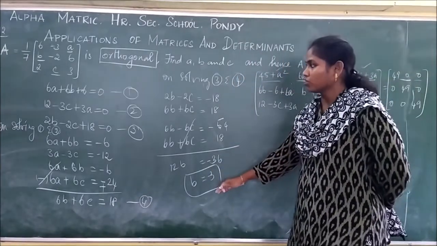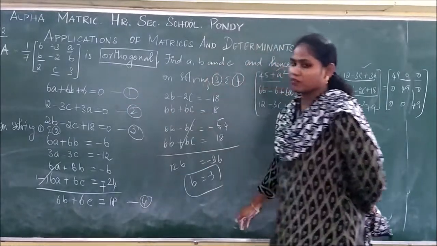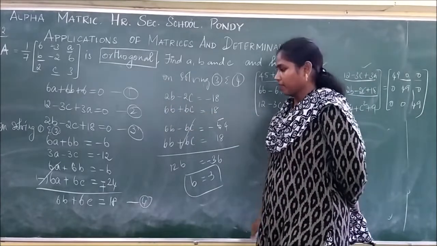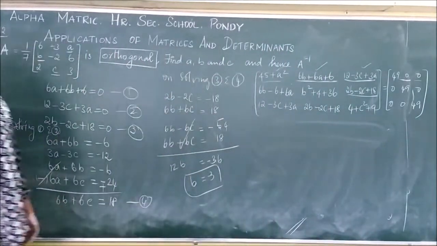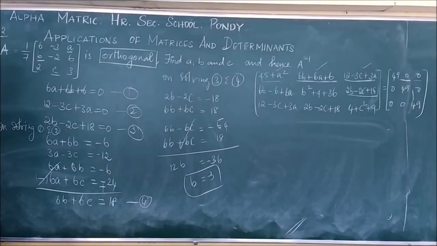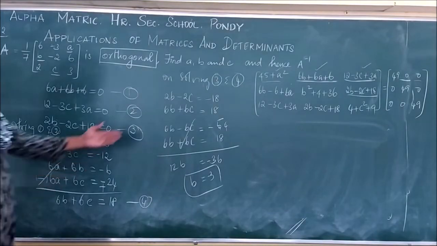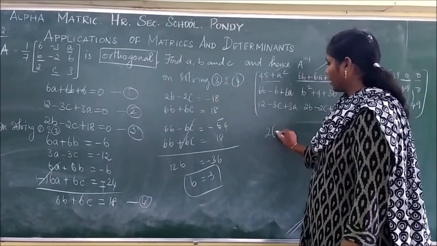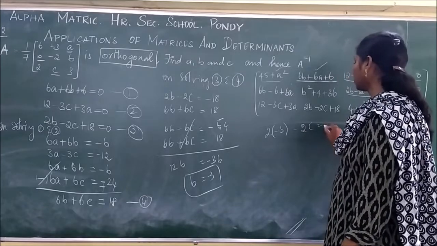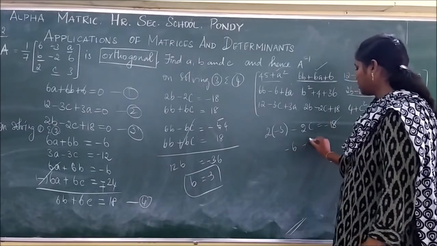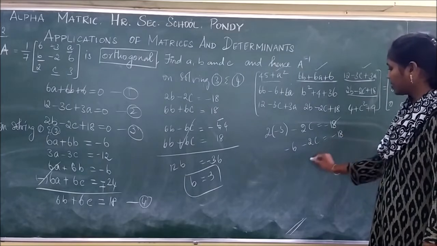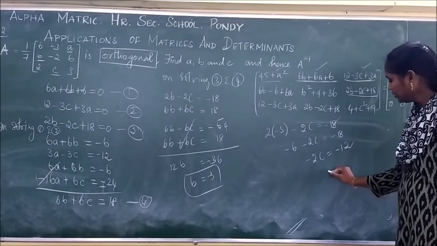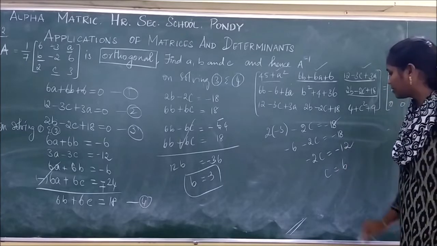Okay. So the value of b is minus 3. And similarly we can substitute this b in any of these three equations. We can get the value of a, and next by substituting a we get the value of c. Okay. And the value of a, b and c is, just substitute the value and find. I am going to put minus 3 here. 2 times minus 3 minus 2c equal to minus 18, and minus 6 minus 2c equal to minus 18, minus 2c is equal to minus 12, and c is equal to 6.